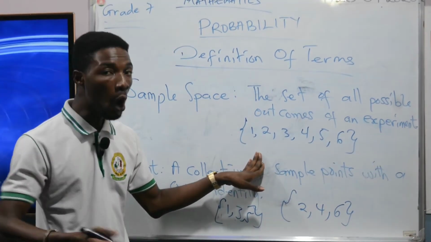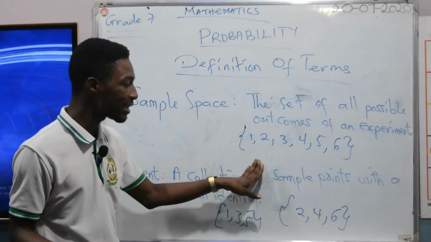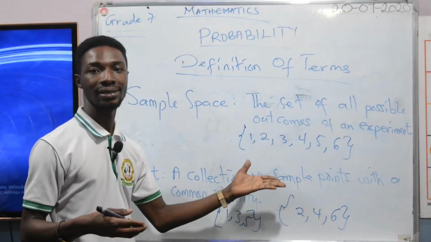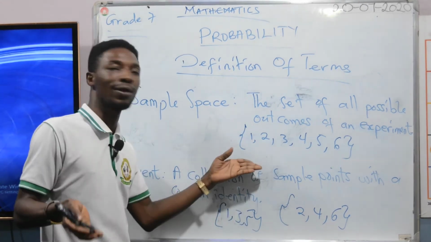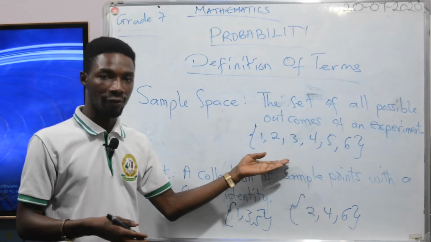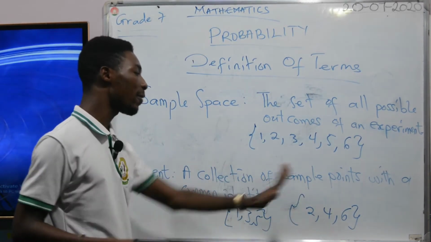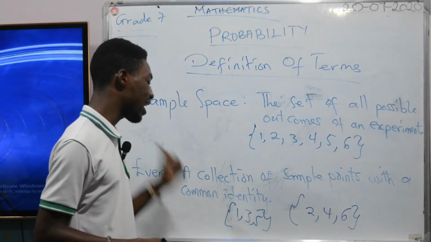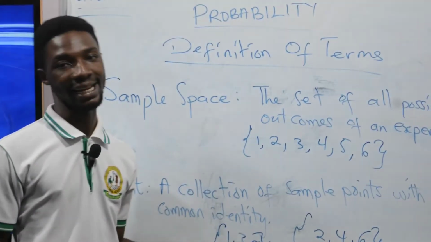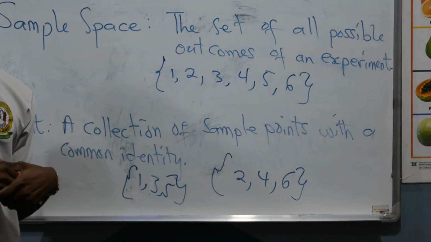You can go on and list more events, like events of prime numbers, events of multiples of 3, events of multiples of 2. More events can be listed from this sample space. So the event is a collection of sample points, or a set of sample points, with a common identity.